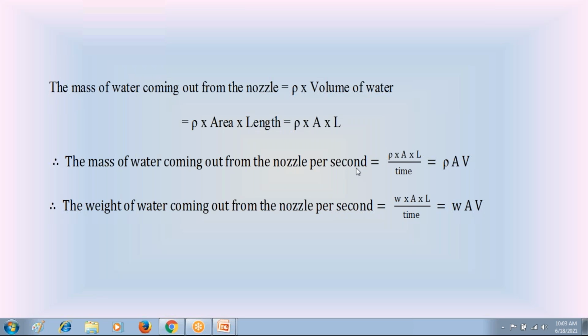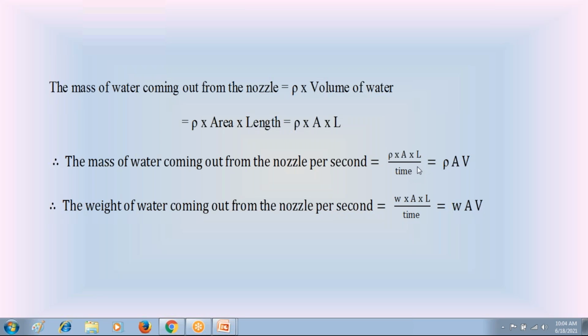Since we have per second, divide this mass with the time. If you divide this mass with the time, you will get the mass of water jet coming out from the nozzle per second. So that is rho AL divided by time.